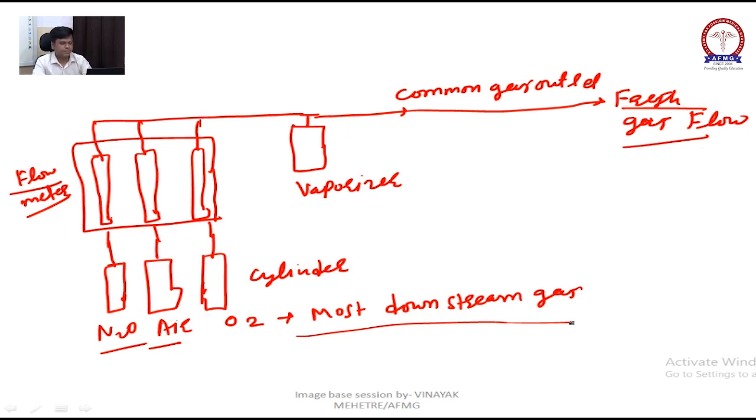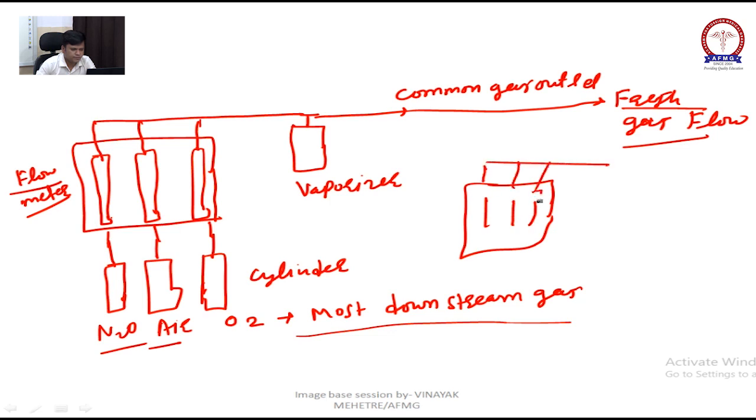Why? There is a reason. See, this tube has a T-like structure, right? If you put oxygen, these are going through the circuits, right?